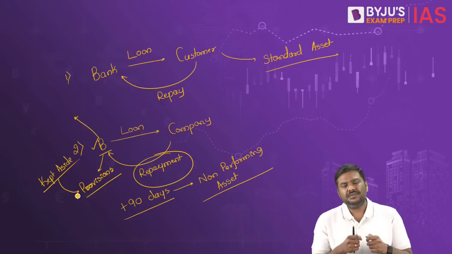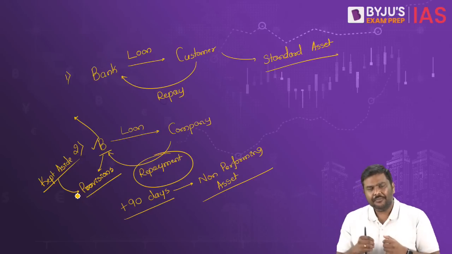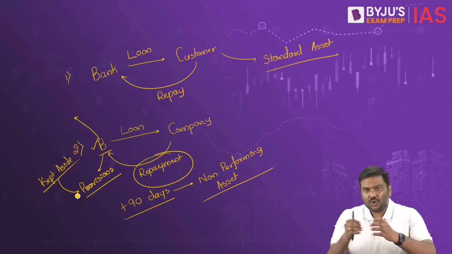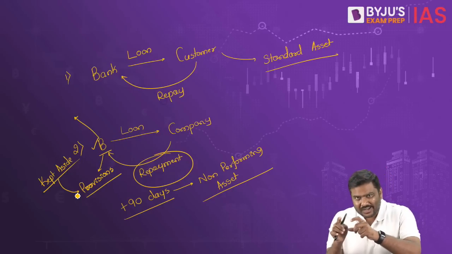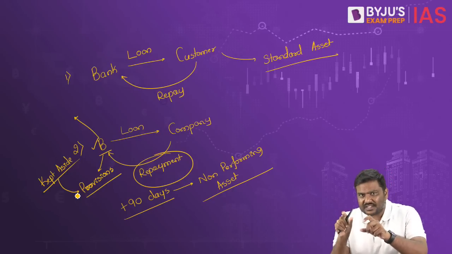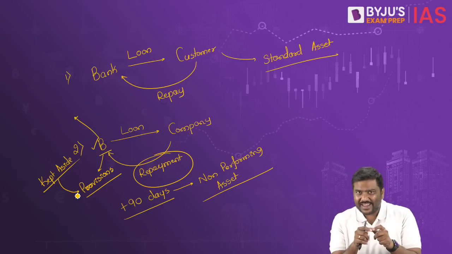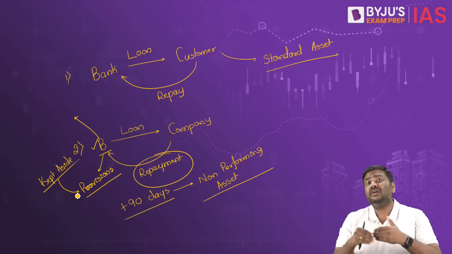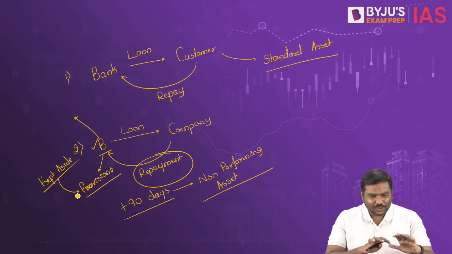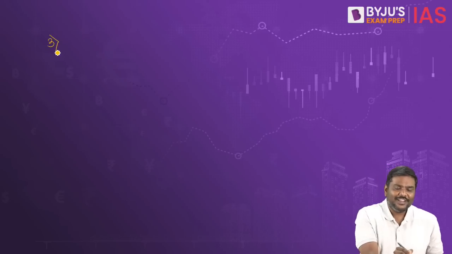In simple terms, for the loans which are given by the banks, because the loans are risky, the banks might incur losses in the future. In order to absorb these losses, the banks will keep aside a certain amount of money. This is called provisioning. So, whenever the loans are classified as an NPA, the provisioning requirement for the loans automatically will increase. So, these are the two very important points. Let me go to the third important point here.